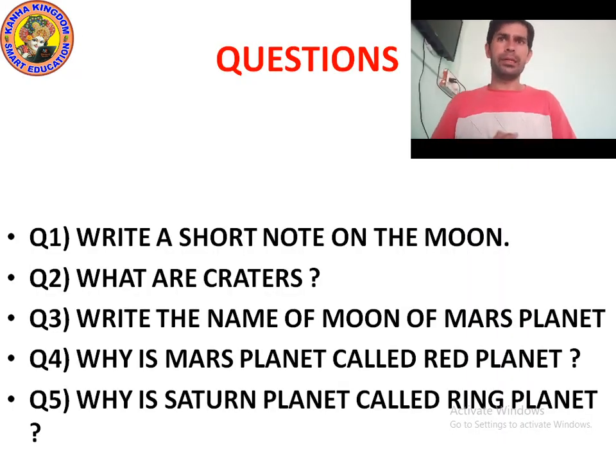Okay, it's time to ask questions from you. Question number one: write a short note on the moon. The surface of the moon is dusty and dry, and the lunar dirt is called regolith. On the moon surface, igneous Maria rocks are found. They are 3 to 4 billion years old. They indicate that craters formed after the surface cooled.